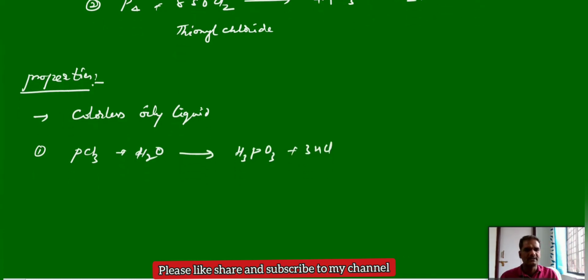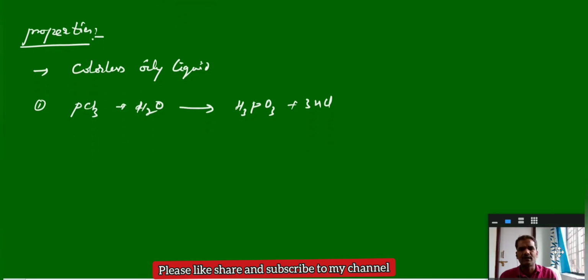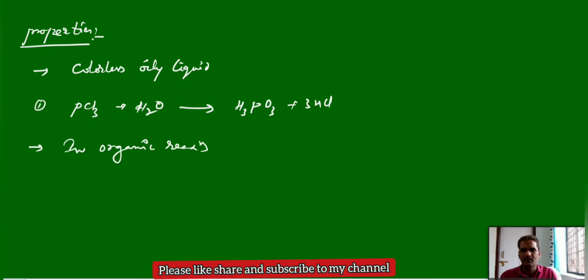Mostly this PCl3 is useful in organic chemistry to replace the OH functional group, in the case of alcohols and carboxylic acids. In organic reactions I will use it mostly to convert carboxylic acids to acid chlorides and alcohols to alkyl halides.